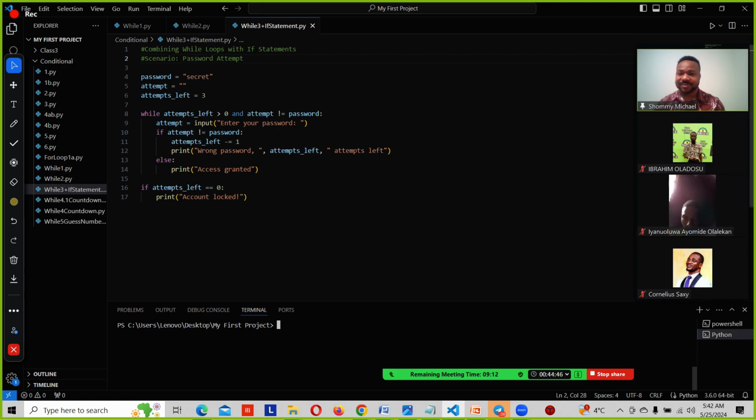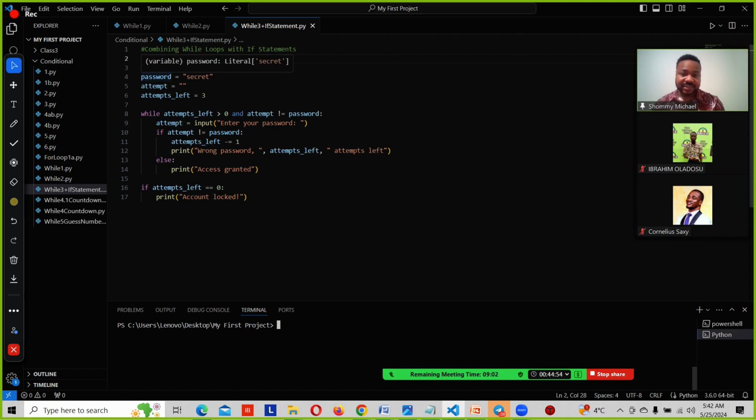So we are trying to combine a while loop and an if statement in this program. We first assign our variables. I said password equals secret. This is a variable, right? We're assigning the variable secret as password.